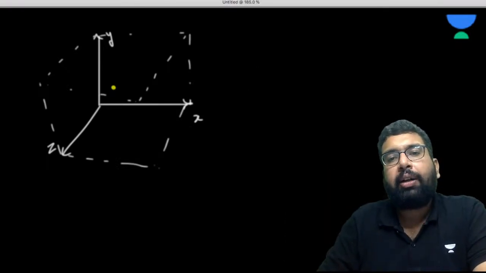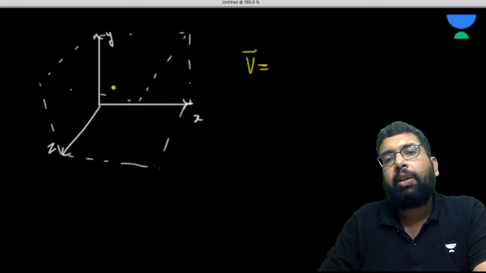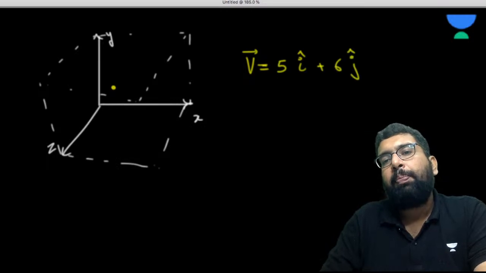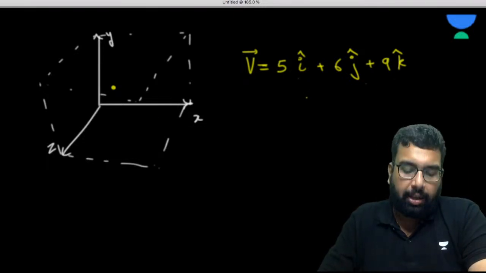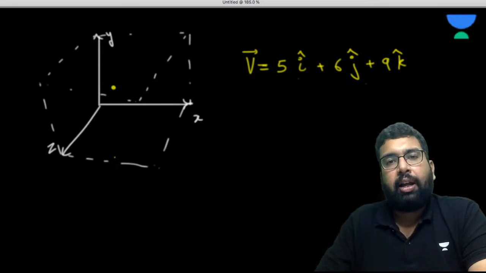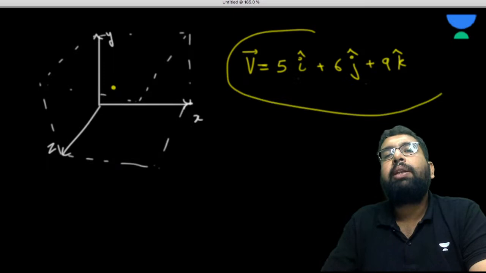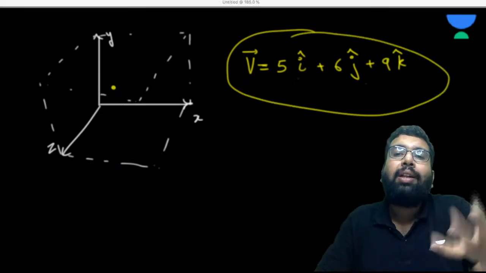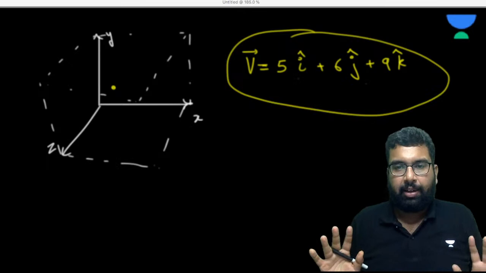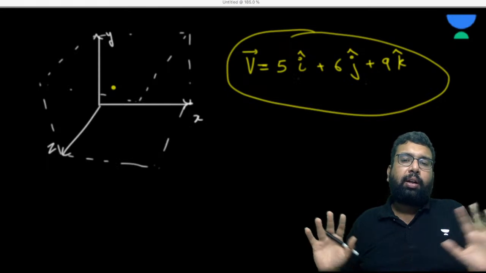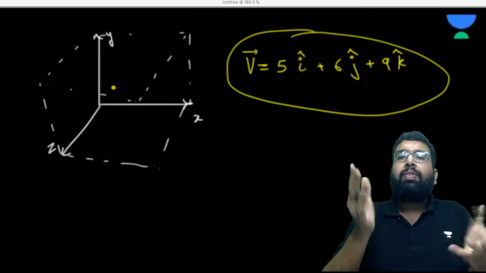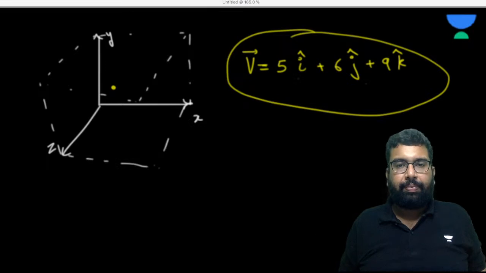Normally, how is a vector presented? Let's suppose there is a velocity vector. You write 5 i plus 6 j plus, let's suppose, 9 k. So what are these i cap, j cap, k cap? These are unit vectors in the direction of x, y, and z. And basically, it helps you to understand this vector v in context to all these three directions at once. Later we are going to talk about it in much more extent, but you understand the relevance of this unit vector to some extent, isn't it?